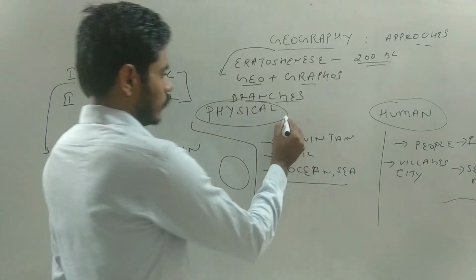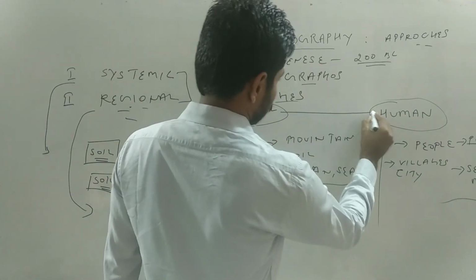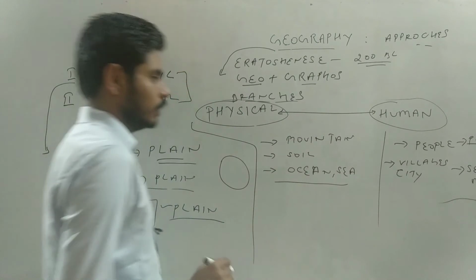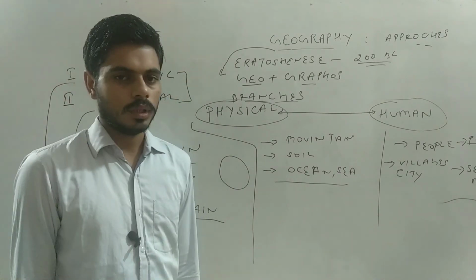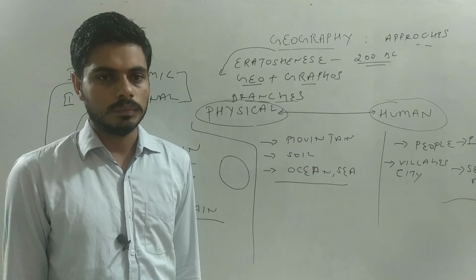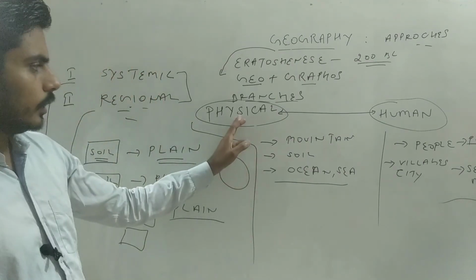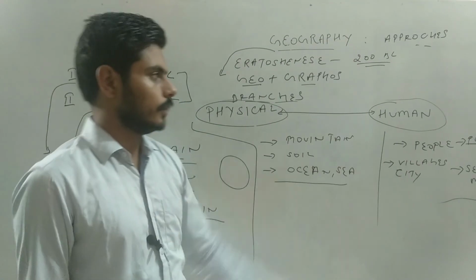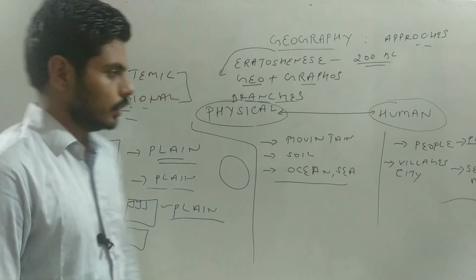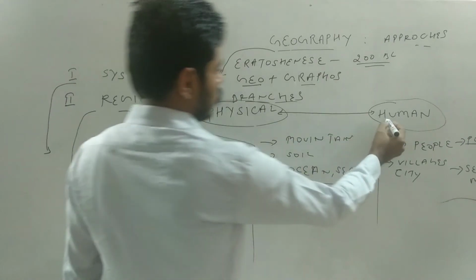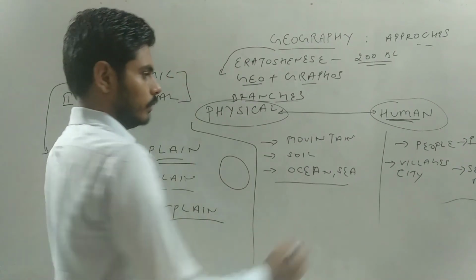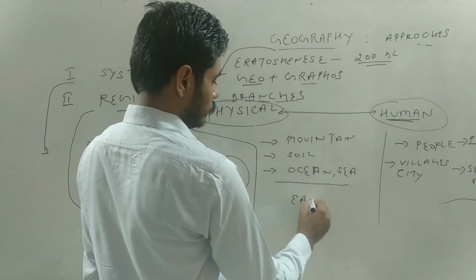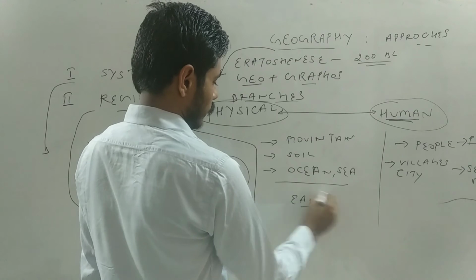So these are two different branches, or we can say the same. If you look at them carefully, these two branches belong to geography. And what is human? Where do humans live? Humans live on the earth. And what is earth?